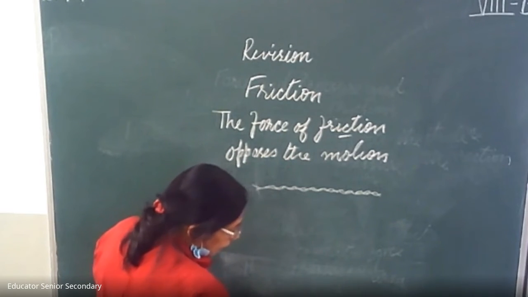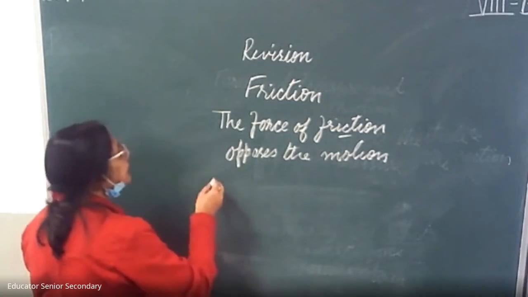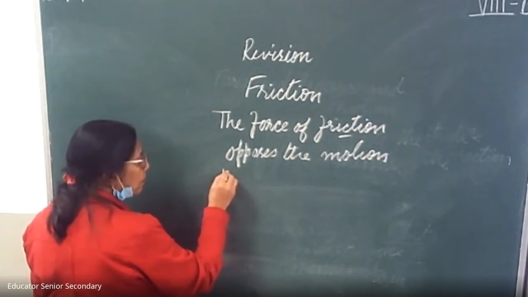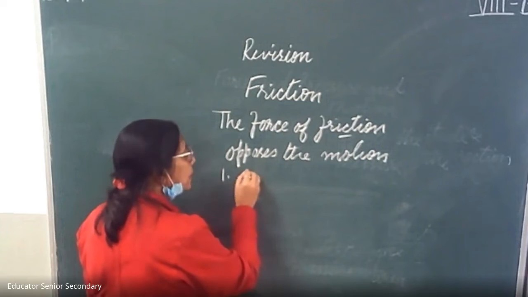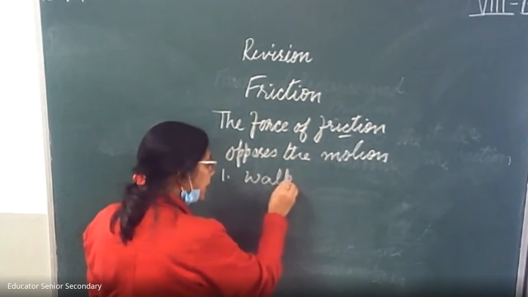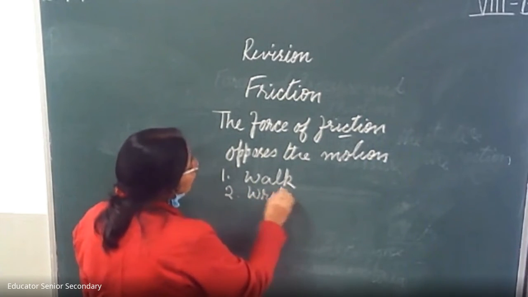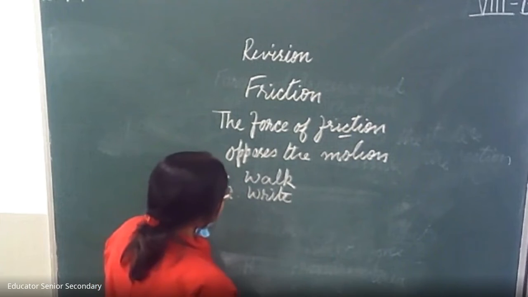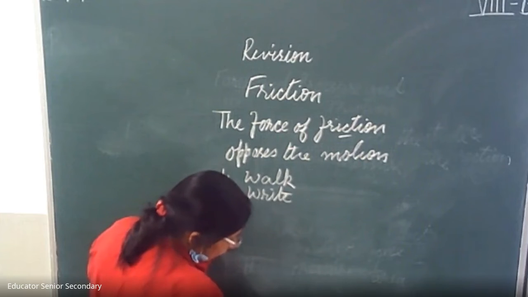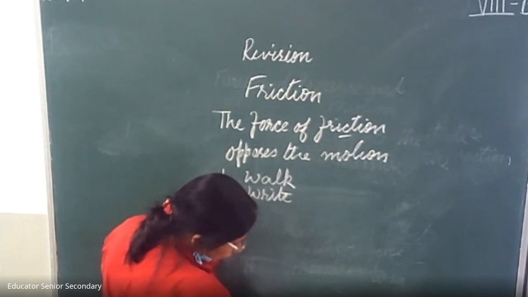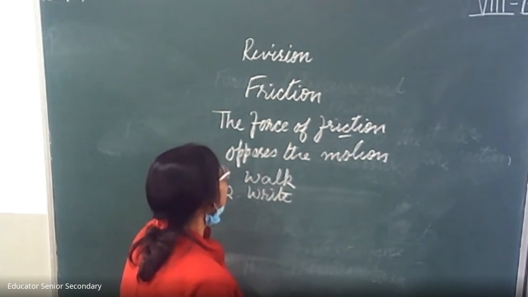Now we are going to discuss the advantages of friction. We call it a necessary evil. Although it is bad, it is very important in our life. We are not able to work if friction is not there. We are not able to write, like I'm writing on the board. I'm writing on the board just because of friction. You are able to write on paper just because of friction. Third, cars and buses are able to move safely on the road because of friction. So these are some advantages of friction.